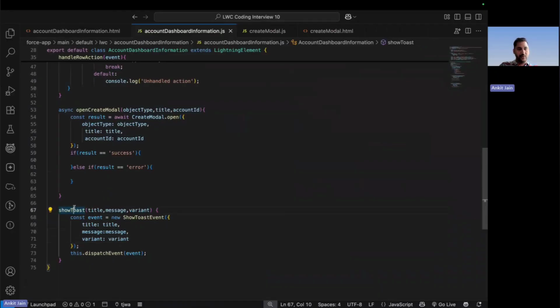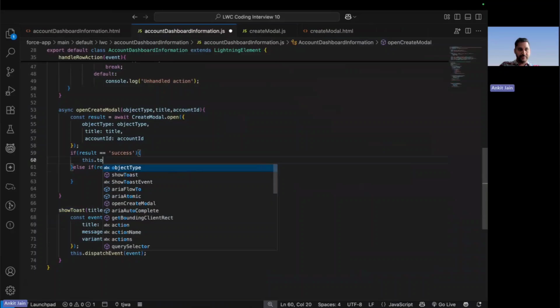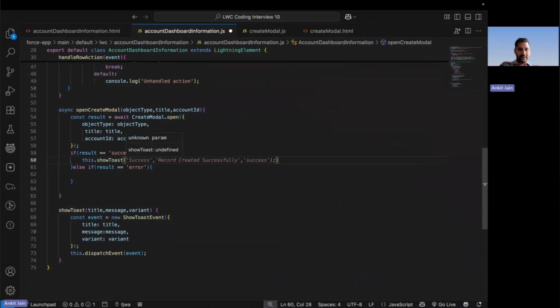So I will simply display the toast message. Here I'll be putting this.showToast, where I am saying that the title is equal to success, record created successfully, followed by the success event. In the case of error, I am displaying the error message. Here I say that record creation has failed, and display the error message as well. So this part is also good.